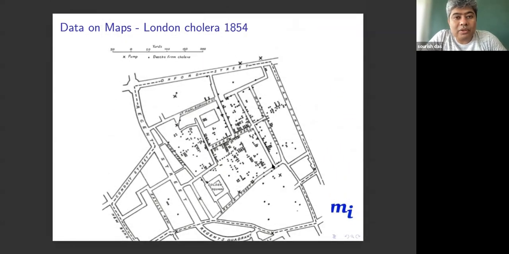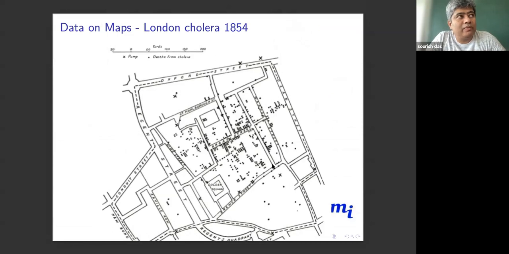Data on maps: London cholera, 1854. In London, a huge cholera outbreak happened. There were many theories at that time. Initially, they thought the infection was going through the air, that it was an airborne disease.